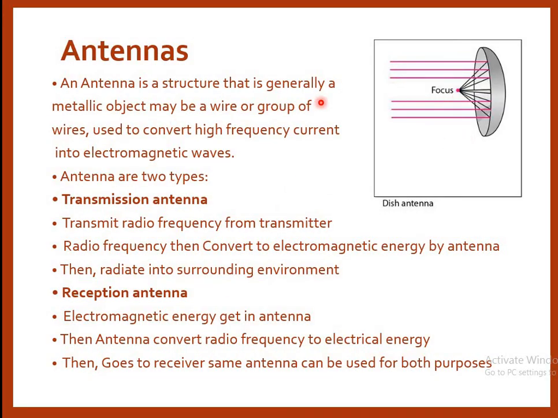An antenna is a structure, generally a metallic object, may be a wire or group of wires, used to convert high frequency current into electromagnetic waves. Antennas are of two types: transmitting antenna and reception antenna. The transmission antenna transmits radio frequency from the transmitter. Radio frequency is converted to electromagnetic energy by the antenna, which then radiates into the surrounding environment. In the reception antenna, electromagnetic energy gets into the antenna, then the antenna converts it to electrical energy, which goes to the receiver. The same antenna can be used for both purposes.